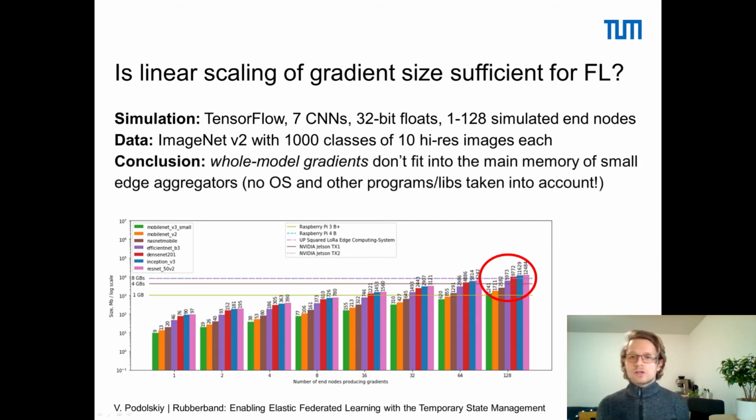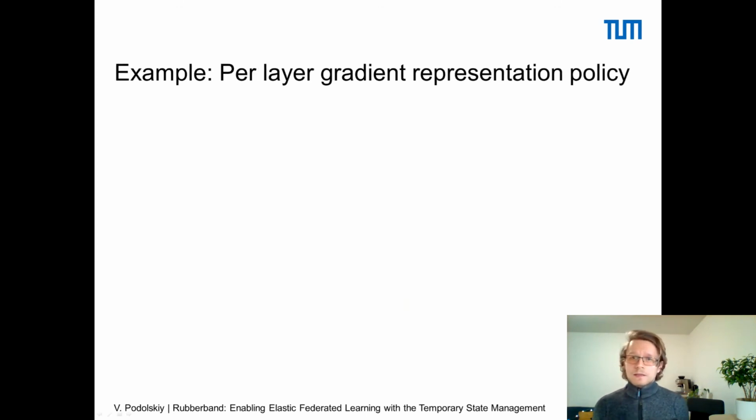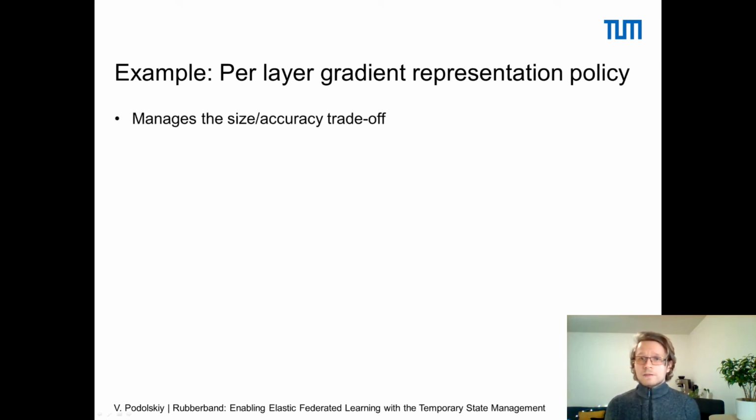This supports the conclusion that whole model gradients are bad candidates to use in edge networks where the devices have small memory capacity. Luckily, we can address this issue with a different gradient representation policy. The key idea of this policy is to send the per layer gradient instead of a single gradient for the whole model. This reduces the memory pressure but impacts the accuracy and the timely availability of the model.